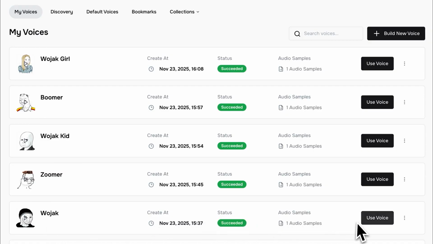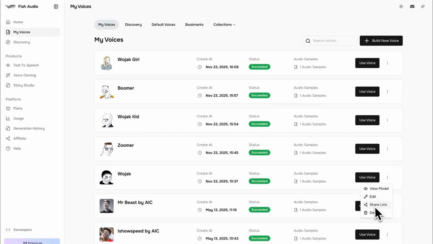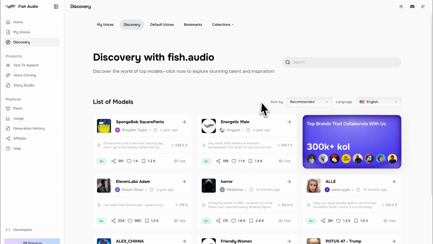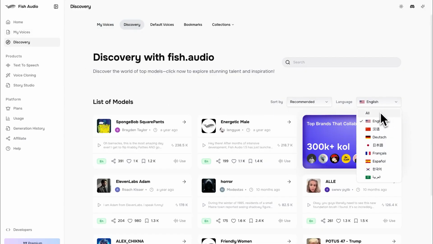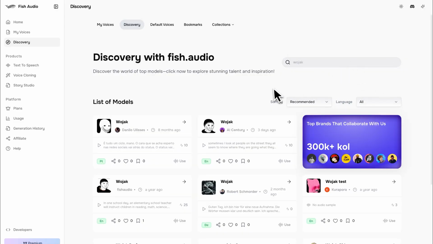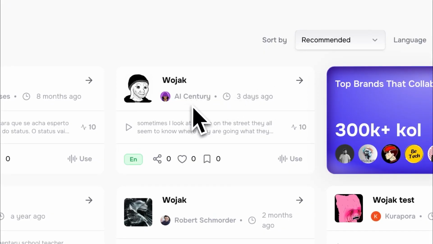To make things easier for you, we'll also include a direct link to all the voices in the description of this YouTube video. But if you are already on site, you can also find them manually. Go to Discovery and make sure the language filter is set to all. If not, you won't be able to find our voices. Next, type Wojak in the search bar. Then select this voice, the one created by us.